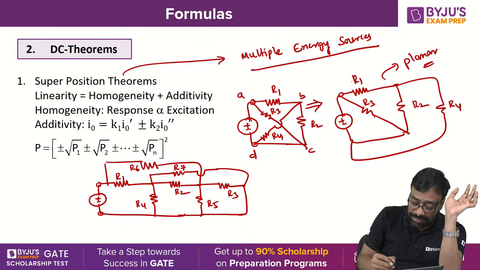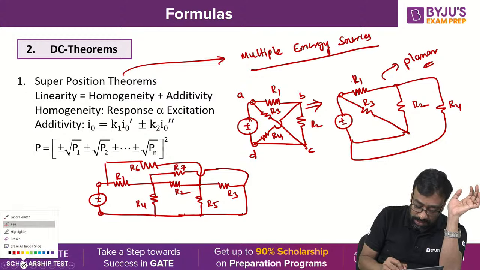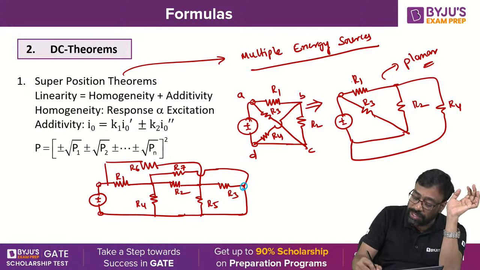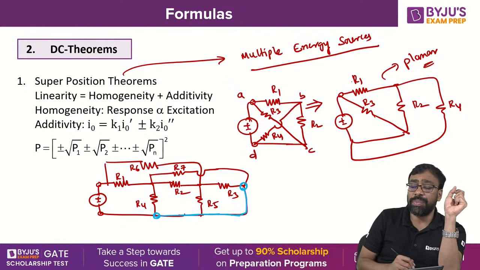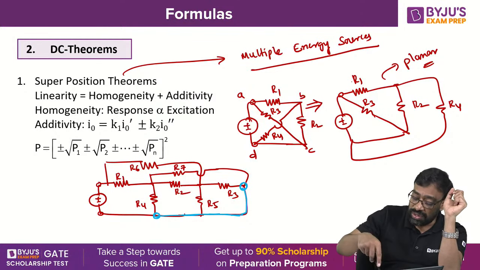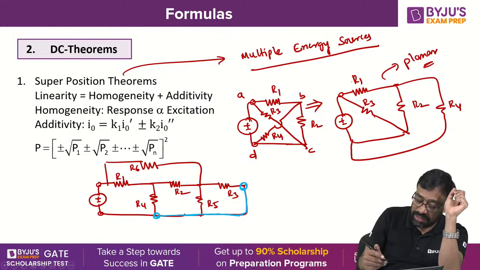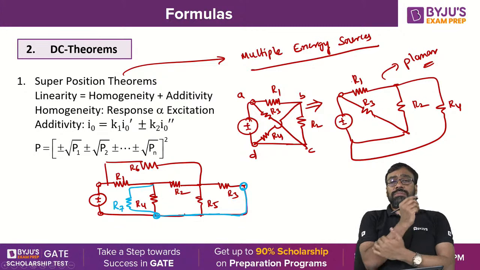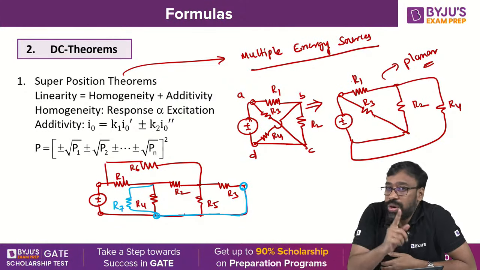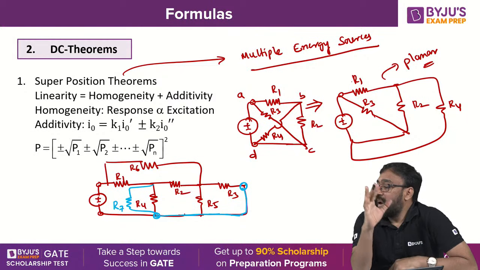But can I say something like this? Look at this, all of you. Carefully observe. This point and this point, both are operating at the same potential or not, because this is a zero resistance path. Yes or no? Now, can I take this R7 and connect across this R4? Do you have any problem? If I just redraw the network, disconnect this element and construct like this, now do you find any crossovers? No, right? So tell me now, is it planar or non-planar?